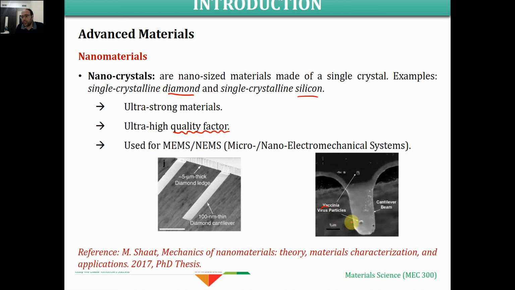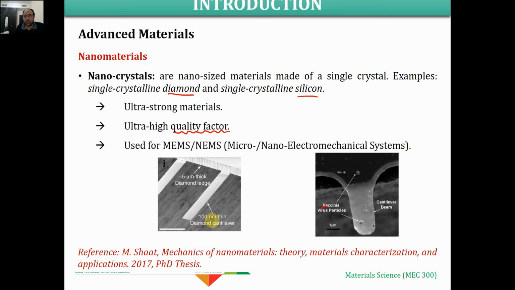or even for the development of the treatment, the medicine that would be used, or the vaccine for this virus, right? So based on their measurements, the medical scientists could drive and develop some vaccines for this virus. The same thing here, this would be used for this diamond cantilever.